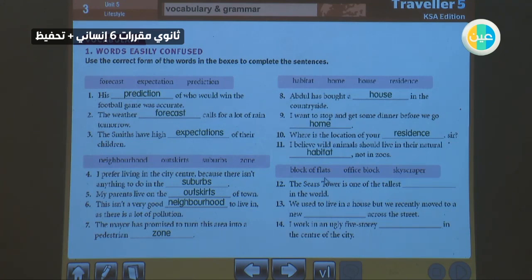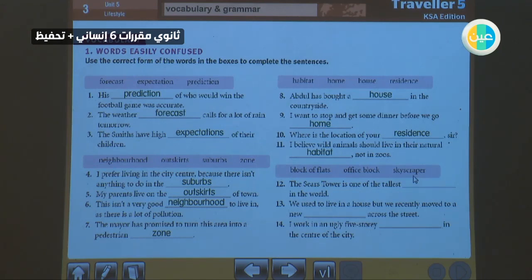Okay, here we have another three confused words: block of flats, office block, and skyscraper. As we said, a skyscraper is a very high building, almost 30 floors and above. An office block means an area full of offices for one company or maybe more than one company.